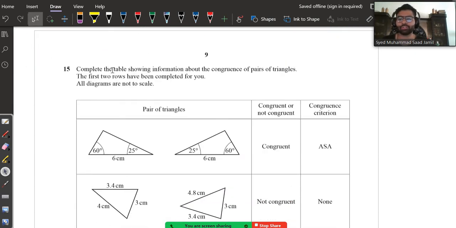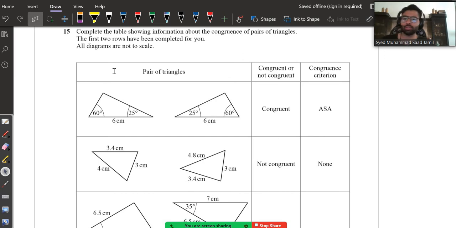Moving on to the next question. It says complete the following table showing information about the congruence of pairs of triangles. The first 2 rows have been completed for you. All the diagrams are not to scale. So basically you have to tell the criteria: congruent or not congruent. Congruent means that the shapes are identical. So we have ways to identify. First of all, side, side, side, all the 3 sides are the same. Side, angle, side: 2 sides, 1 angle are the same. Angle, angle, side: 2 angles, 1 side. Angle, side, angle is basically the same thing.